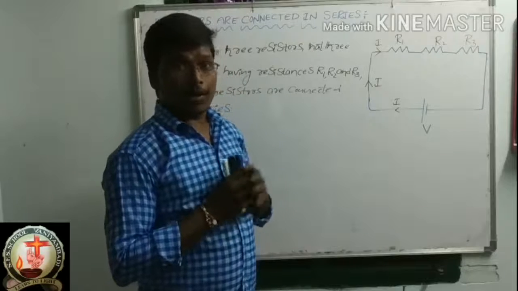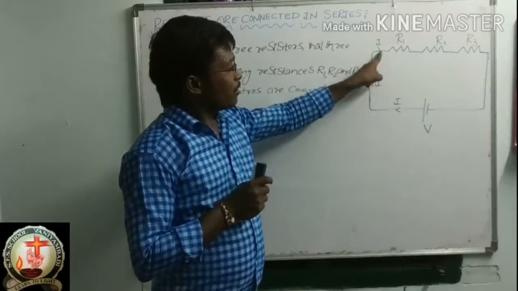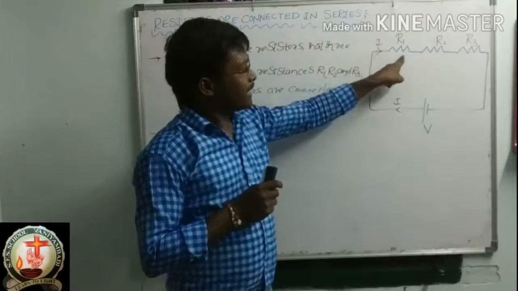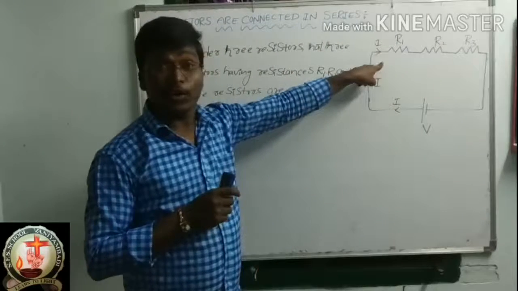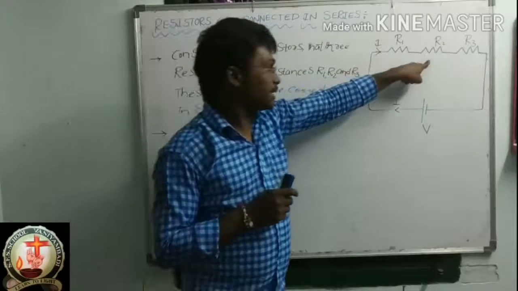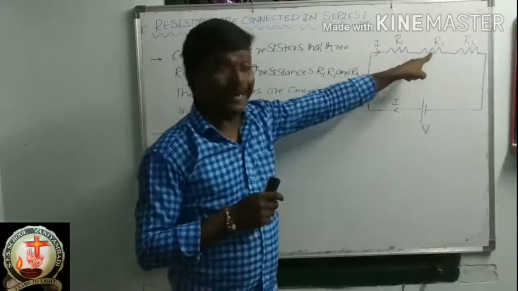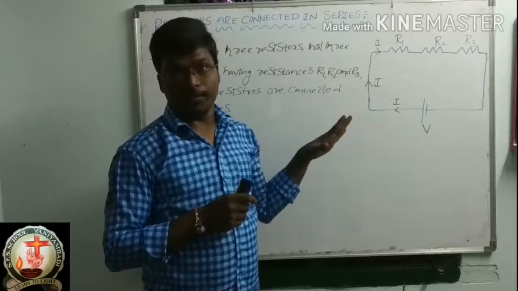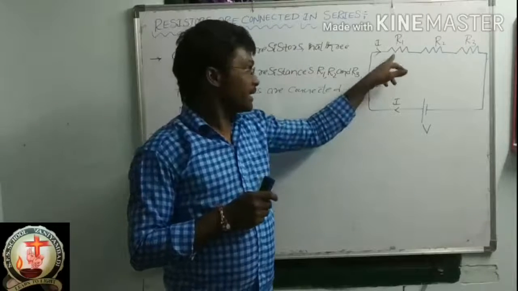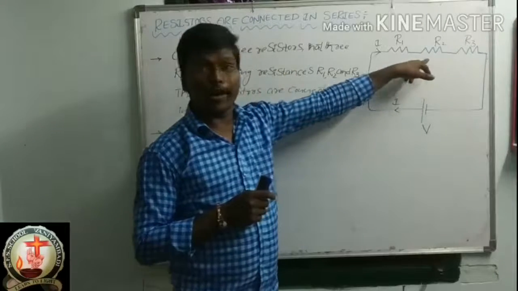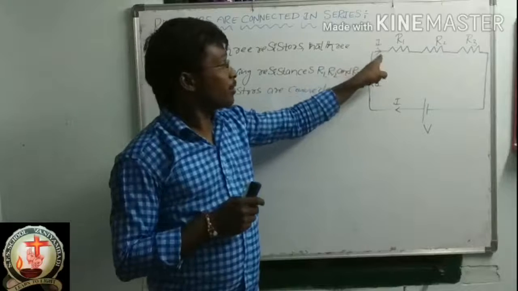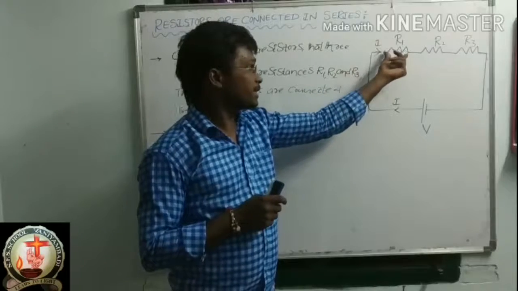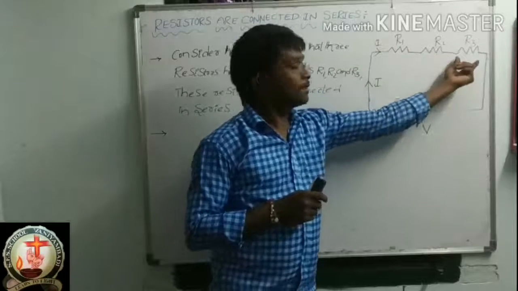Now here, these three resistors are connected end to end. I already explained this when I explained the definition. Whenever these three resistors are connected end to end, the same amount of current will flow through this resistor and this resistor and this resistor.